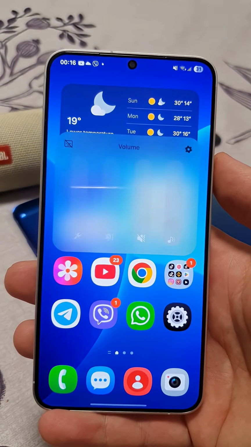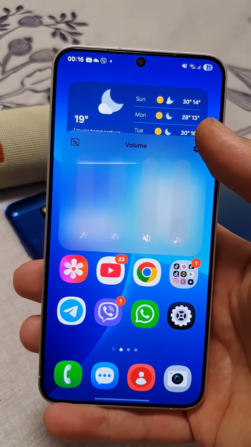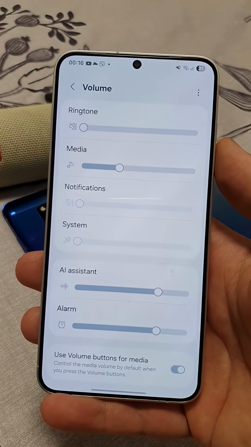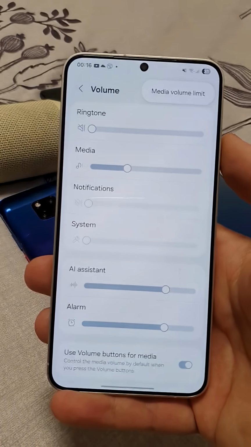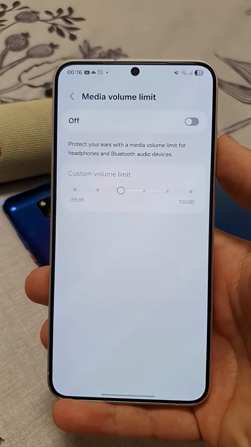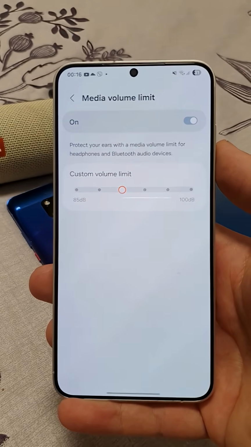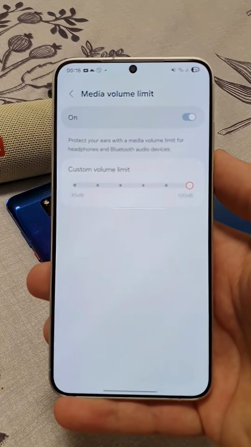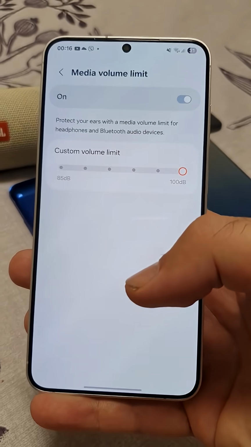Tap on the 3 dots at the volume indicator, then tap Settings. Now tap the 3 dots on the right and go to Media volume limit. Enable this setting and move the slider to the right. Now we continue with the second step.